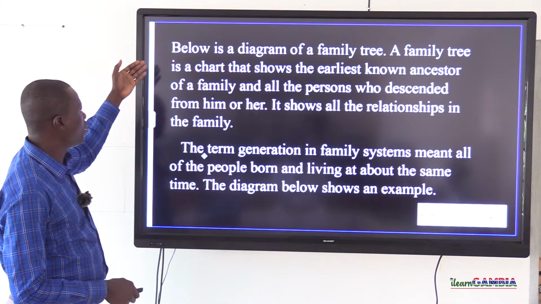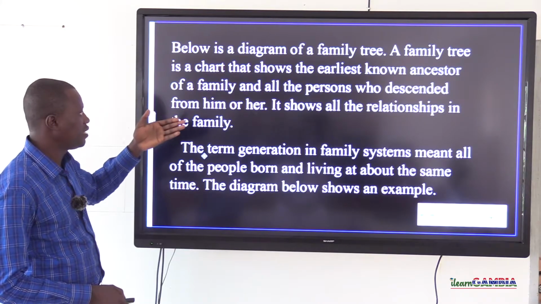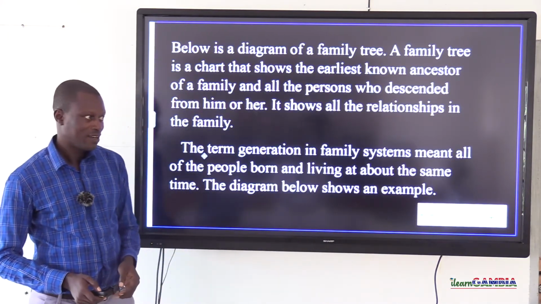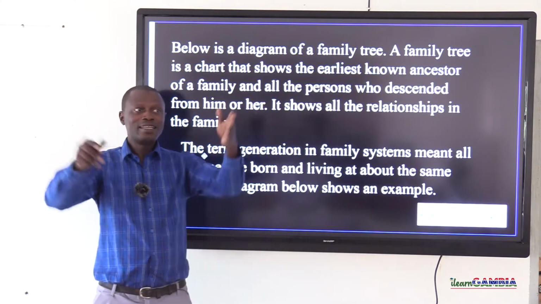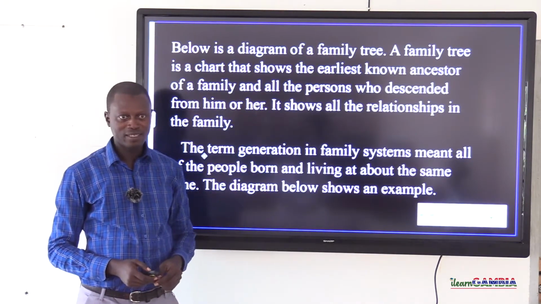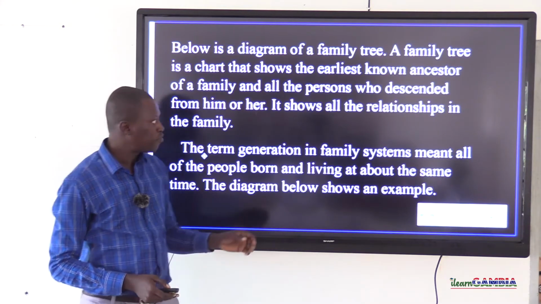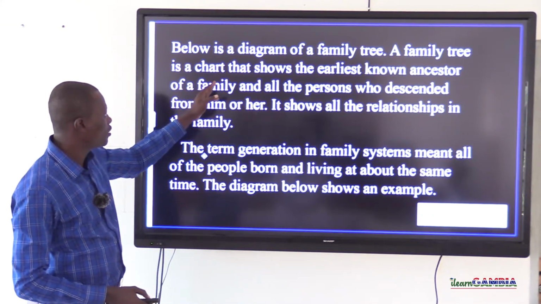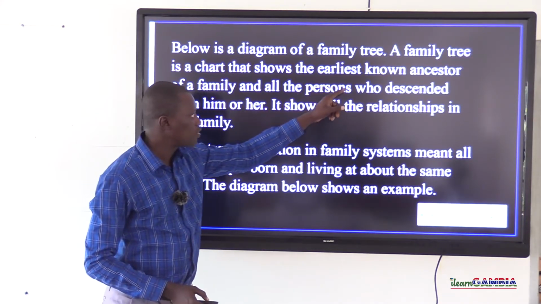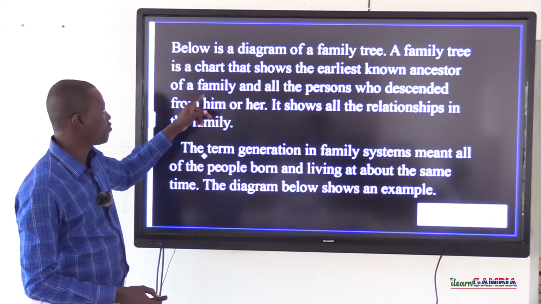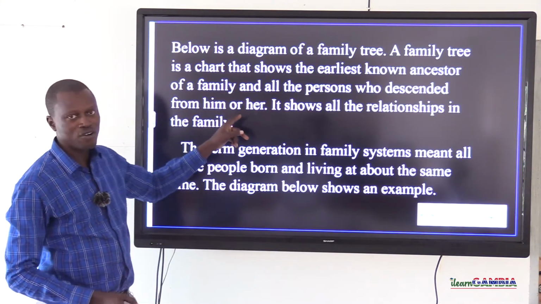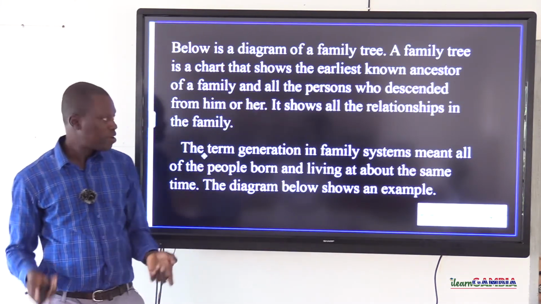Now, it says below is a diagram of a family tree. What is a family tree? When we say family tree, it's not necessarily the tree that we are seeing in our environment. So therefore, the meaning of family tree is a chart that shows the earliest known ancestors of a family and all the persons who descended from him or her. That is called a family tree.